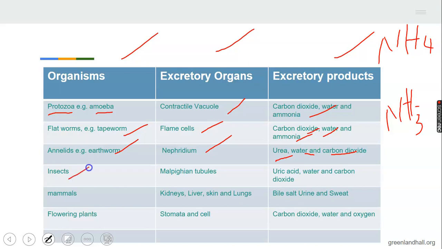Insect is another organism. Who can give me an example of an insect? Yes, you. You said cockroach. Good. Clap for him. Cockroach is an example of insects.